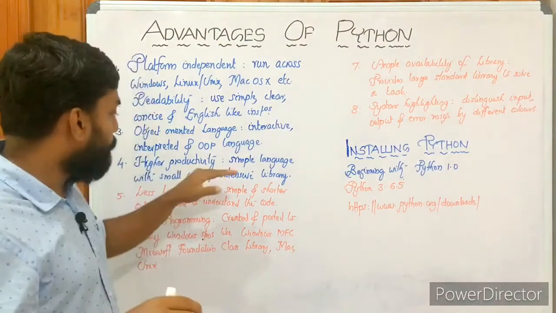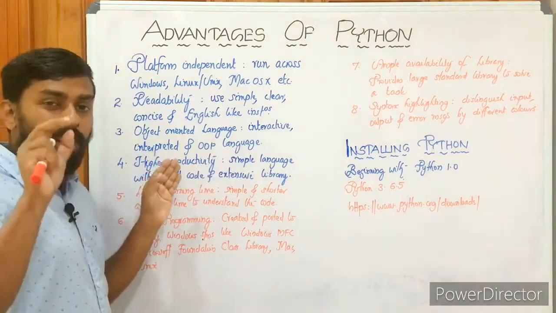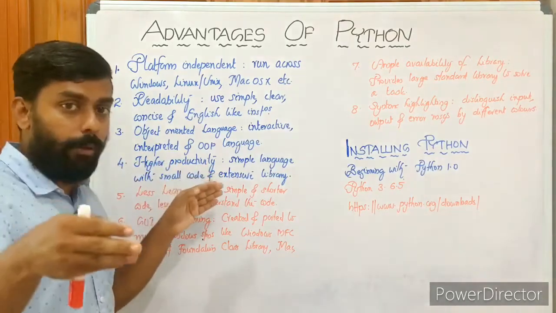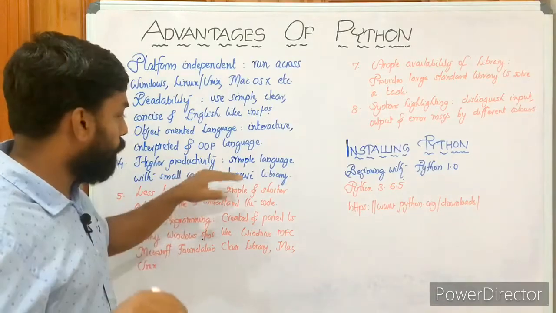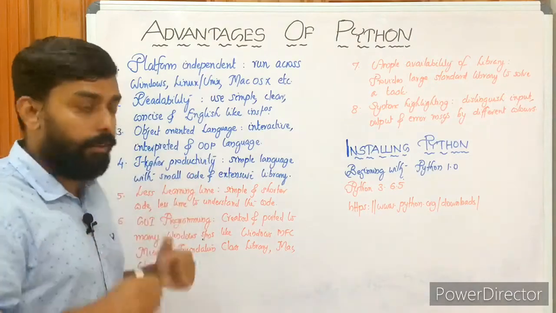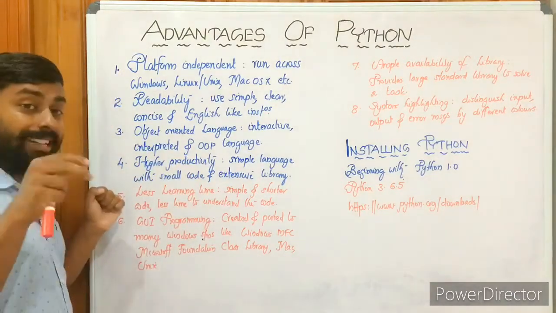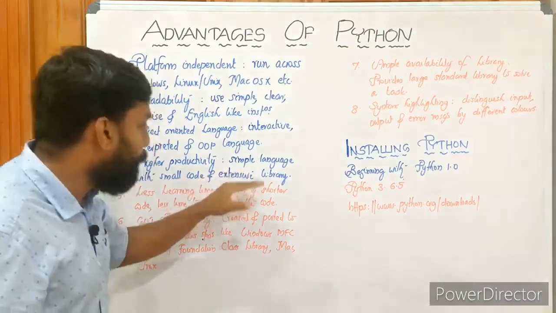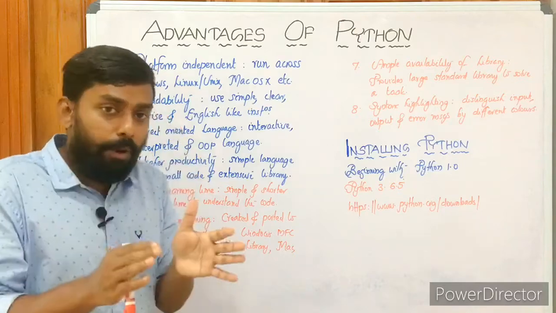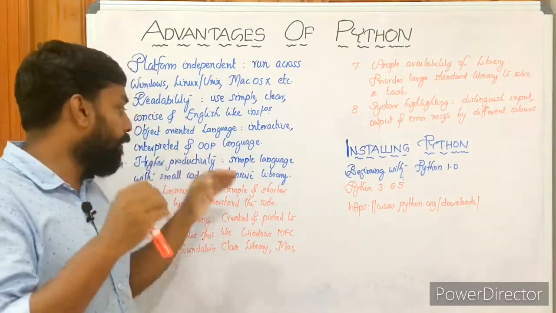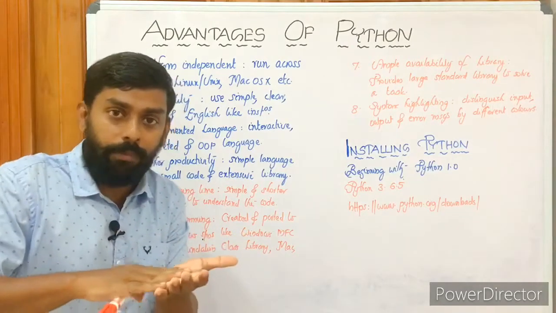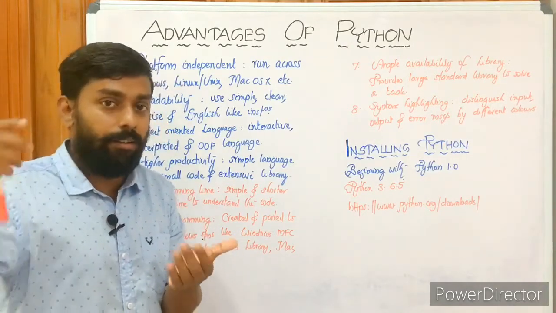Okay, yes. So simple language with small codes, a lesser number of lines of code is required here to solve any problem, compared to other programming languages like C, C++, Java. Plus we have extensive library support here in Python. Then less learning time, because it is simple, with shorter code and less time to understand the code. Of course, the language itself is simple. Then shorter code, in the sense that almost all the things are defined, we are just using it. Just by understanding what it does, you must have an idea.